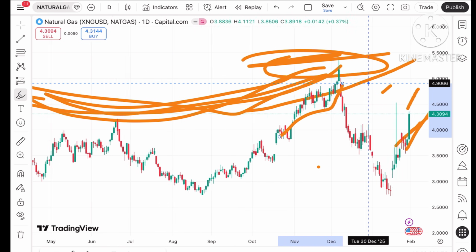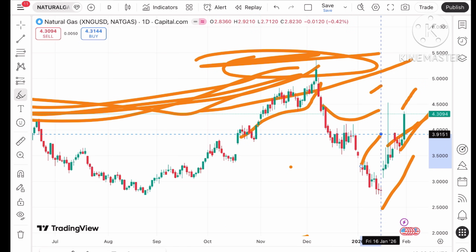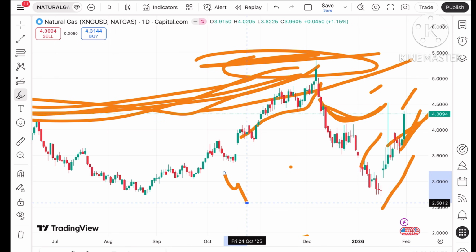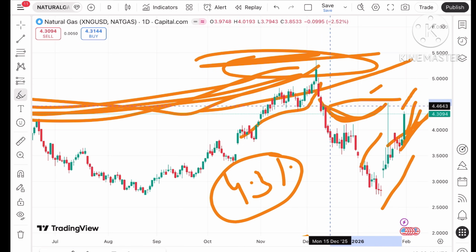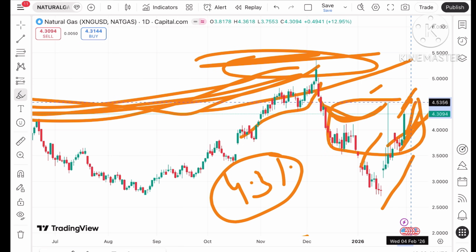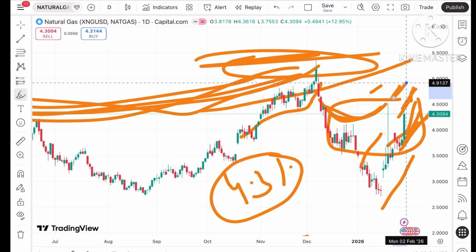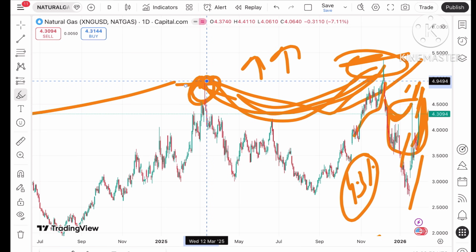Okay, now looking at the smaller pattern, this pattern is showing an upside trend. As well, this pattern shows that if it starts going above a level of $4.31, we can see it can cross a level of 4.5. Then there will be a zone breakout, so chances are very high that once it starts crossing this level, it can touch a level of 4.72. From there a probability of going towards 4.81, and once it starts crossing that level, we can see a level of 4.81 to a level of 4.9. And if the price sustains above this level, a further upside can be seen. Remember, 4.9 is a very strong level.